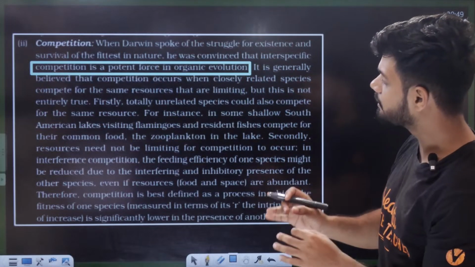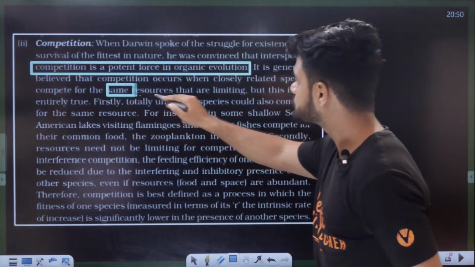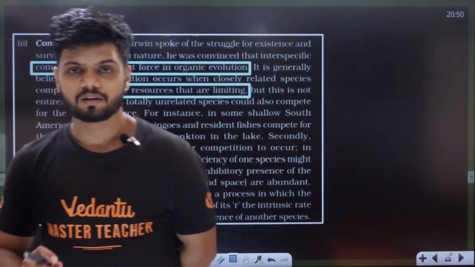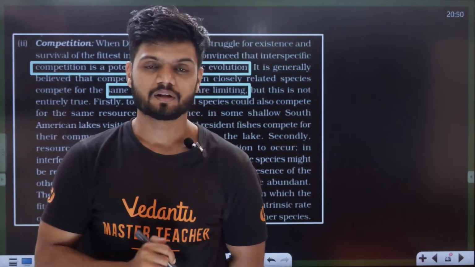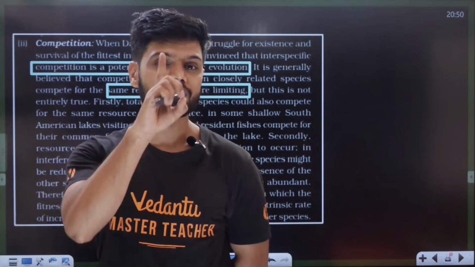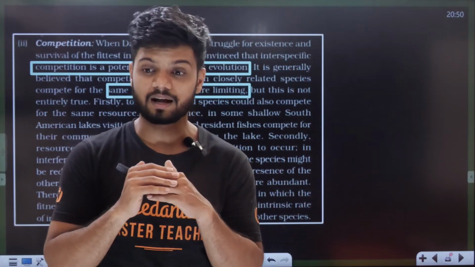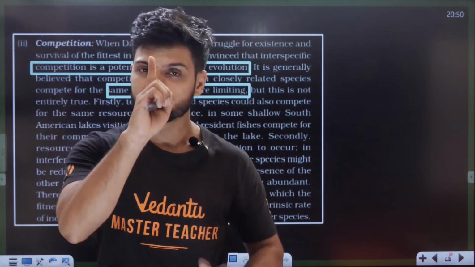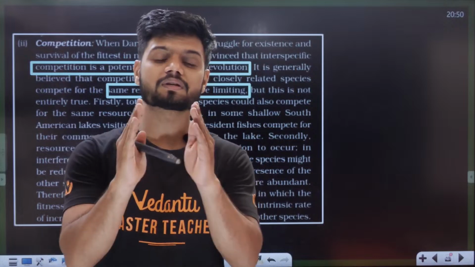It is generally believed that competition occurs when closely related species compete for the same resource that are limiting. I will give a small example, listen. For example, a chips packet came to your house. Only one chips packet in your house. And you have a brother or a sister, and there is only a single chips packet. Now tell me, will there be a fight between the two of you? Yes. Because there is only a single chips packet, both of you are fighting for that one chips packet or one biscuit packet. The resources are limited.